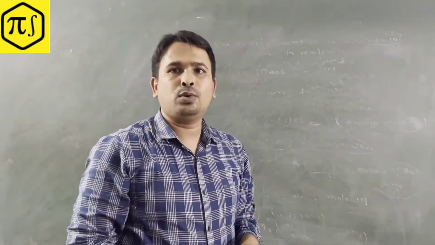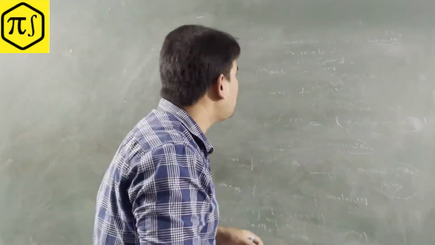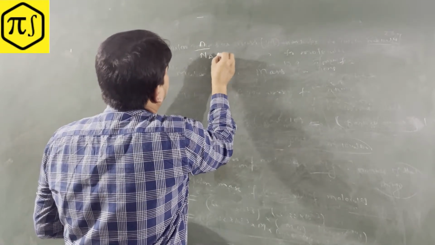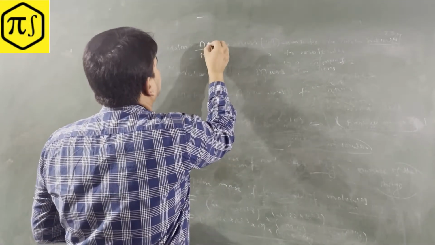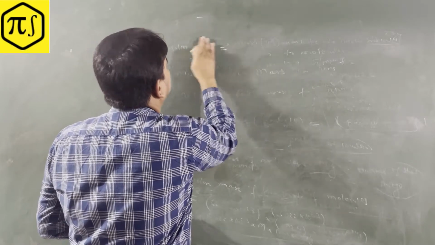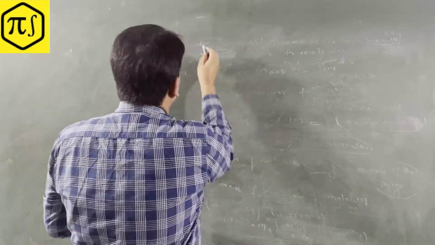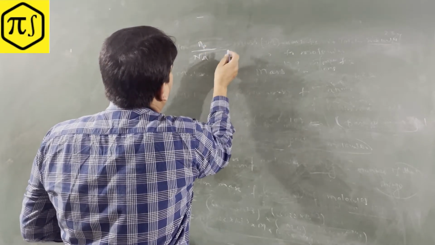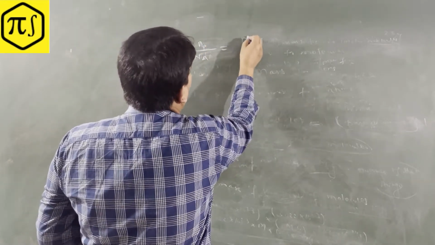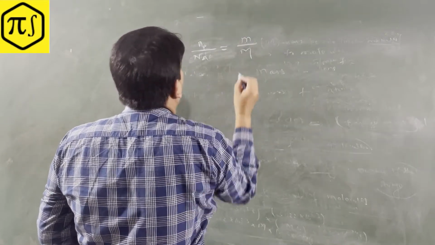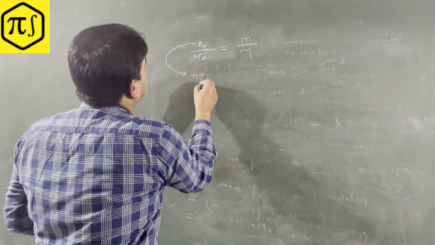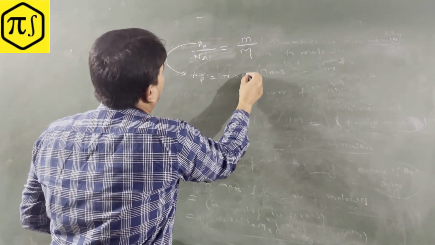Okay guys, now we are going to prove this relationship. Let me write it clearly: Np divided by Na equals m by M. Let me explain the terms here. Np stands for the number of particles.